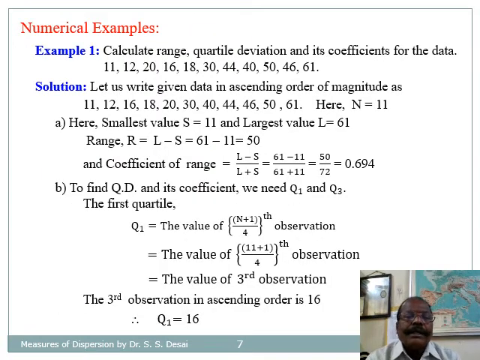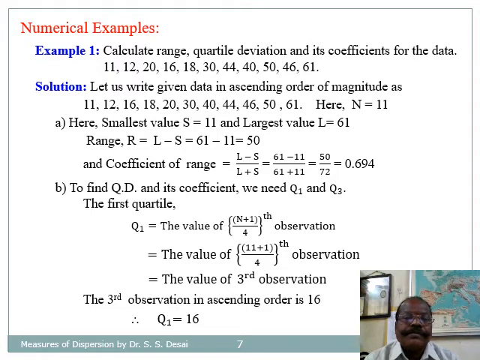Now let us see some numerical problems based on range and quartile deviation. So this is the first example. The problem here is to calculate range, quartile deviation and its coefficients for the given data. Here 11 values are given.